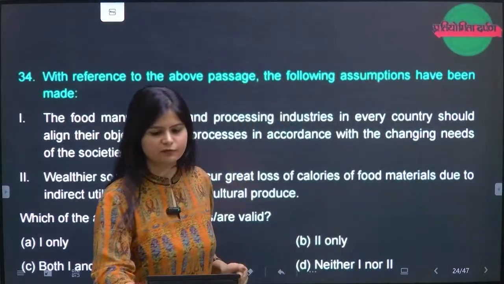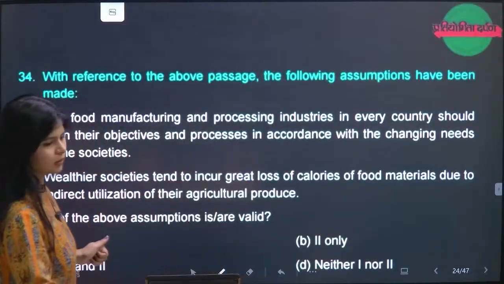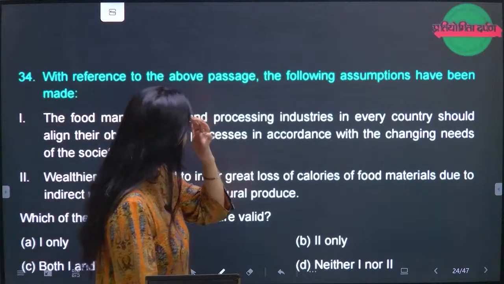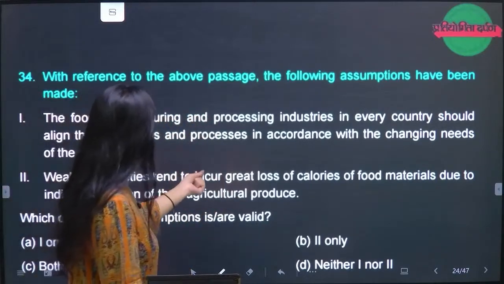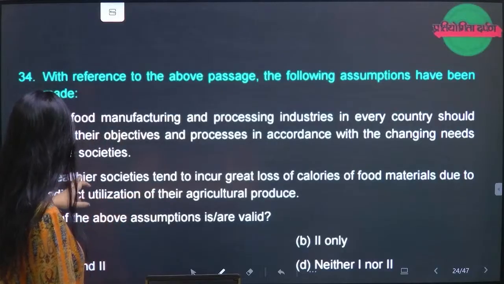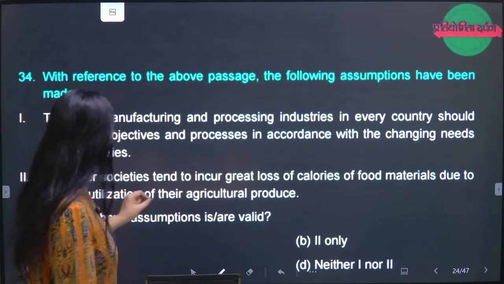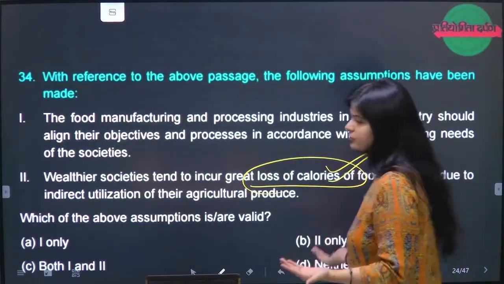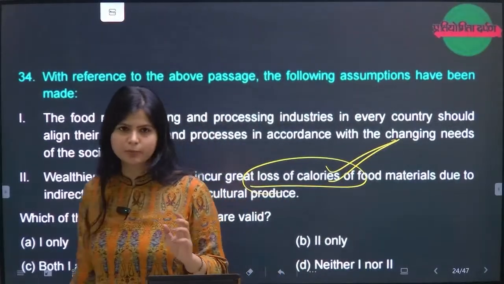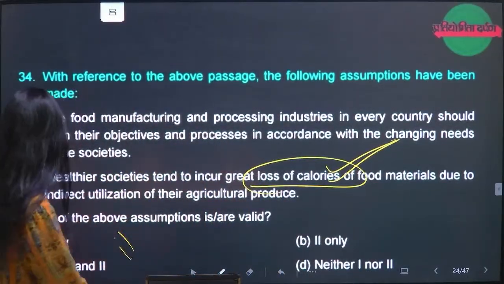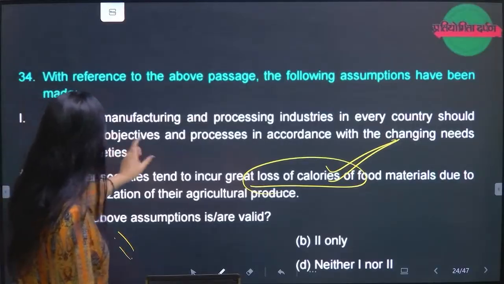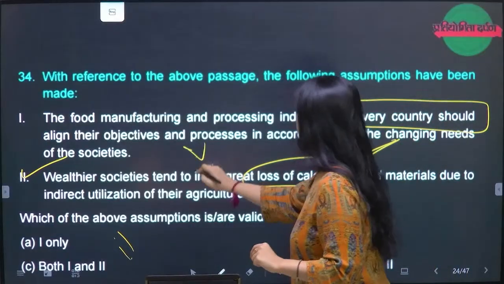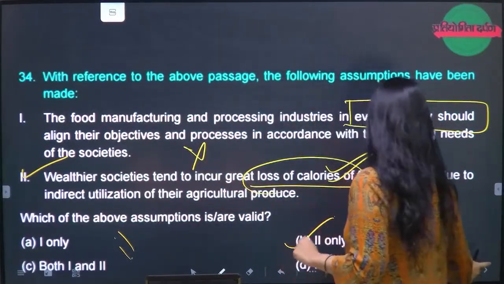Now question number 34, quickly we'll see. The first option: the food manufacturing and processing industries in every country should align with the objectives and processes in accordance with the changing needs of the society. Second is wealthier society tend to incur great loss of calorie. Yes, definitely, they incur great loss of calorie. Why? Because they're not taking the proper rich food, right? So the second is going to be there. The first one, no, not at all. B is the right option.